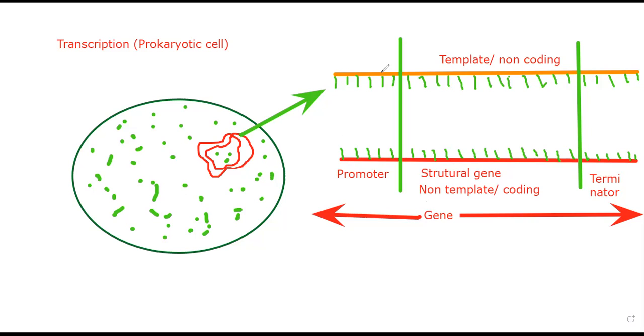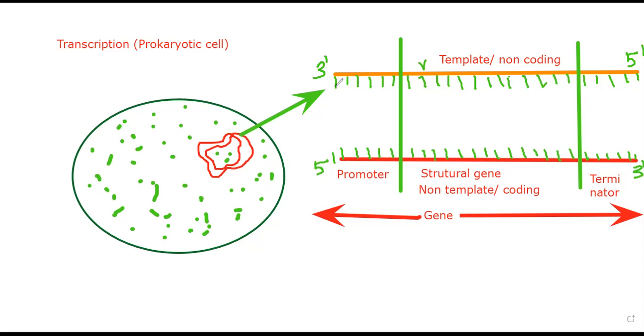For my example, I am taking this yellow strand as my template or target strand. It starts from 3' to 5', so the lower strand will be complementary, as all of you know, 5' to 3'. The upper part is the template. So from this only the RNA generation will happen and the lower part will not take any participation in the same process. Now if you want, you can take this red part as your template strand, then your opposite will be the non-template, not an issue. I hope I'm clear with my words.